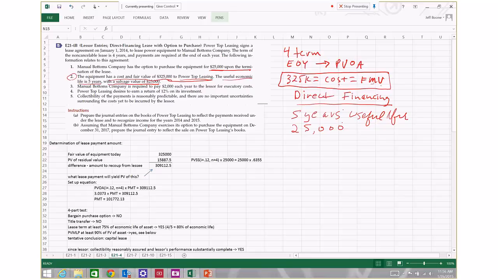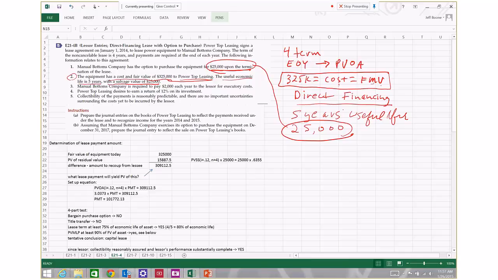Since the salvage value, or the fair value of the property at the end of the lease term, is $25,000, and since the purchase option is $25,000, what we know now is that that $25,000 purchase option is not a bargain purchase option.